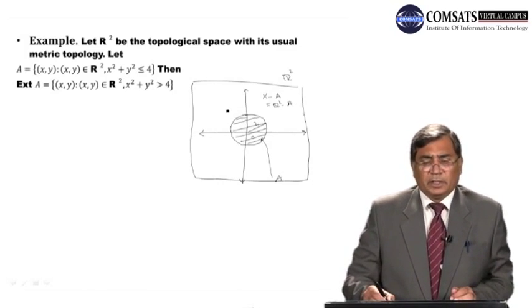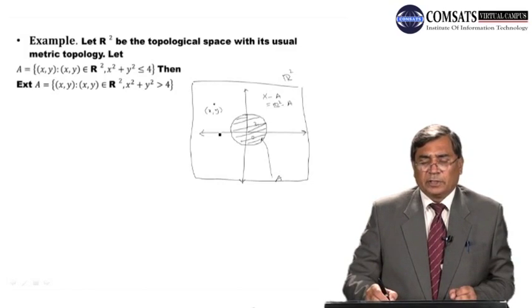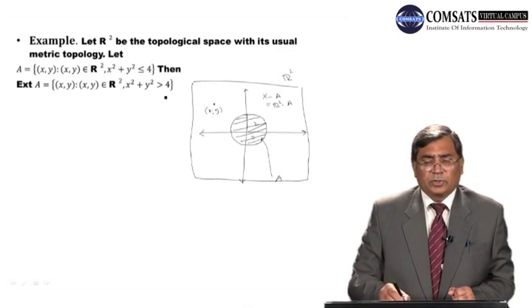So we have to find the exterior of this A. This part is X minus A. So we just want to find the exterior of A. If I take any point in this area, obviously this is an ordered pair, then an open sphere with center at origin and radius 2 gives x square plus y square greater than 4.